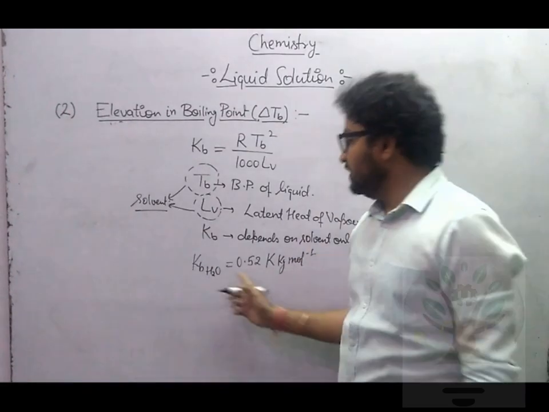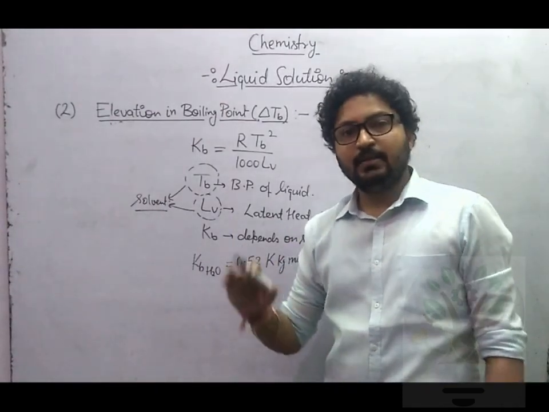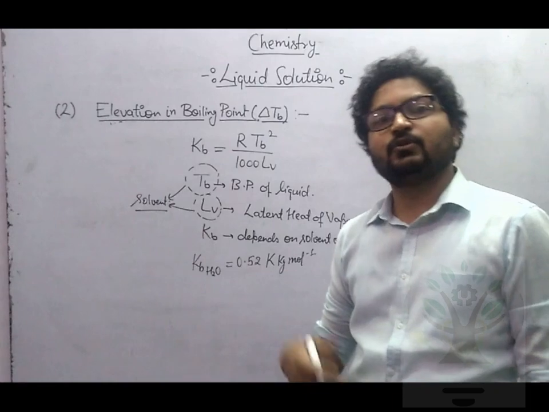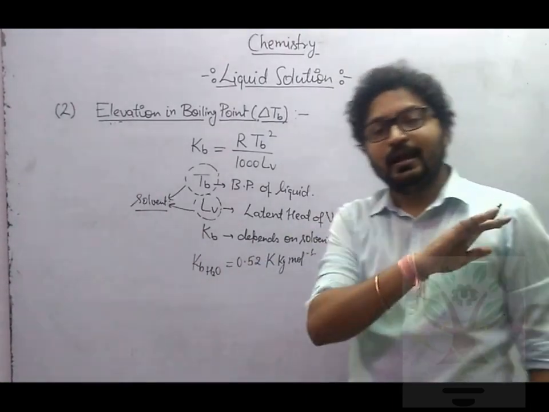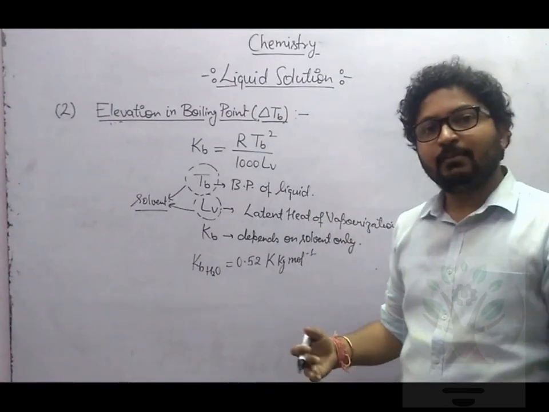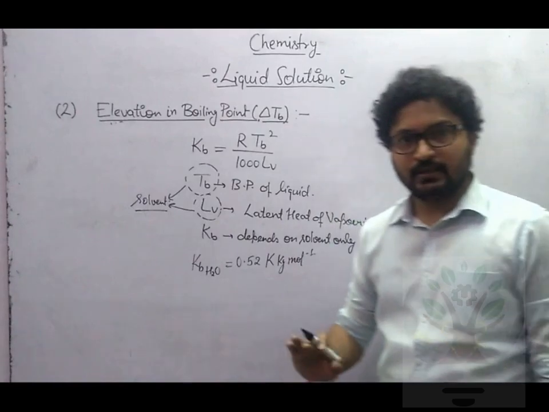So if I say Kb is 0.52, it is 0.52 for all concentrations possible. Means it is for a 1 molar solution, and it is also for a 2 molar solution. It doesn't matter. Kb for water will be constant for any solution of water. Similarly, Kb for alcohol will be constant for any solution of alcohol. I hope this is clear to us.